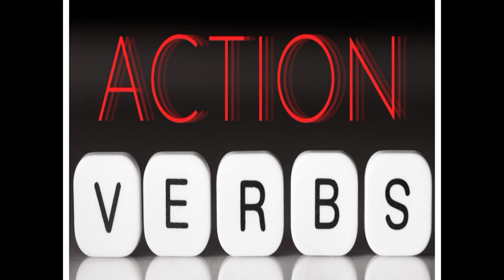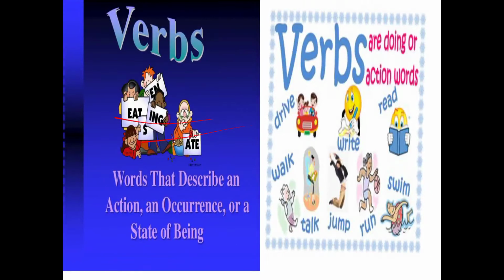So when you see any action word, or the doing, meaning something is happening, or any word which reflects the action, that is the verb. So words that describe an action, an occurrence, or a state of being, that tells us about the conditions. It is used to show the relations also, what the subject is doing, and whatever the subject is doing is working upon the object also. So this is the thing which you have to understand.